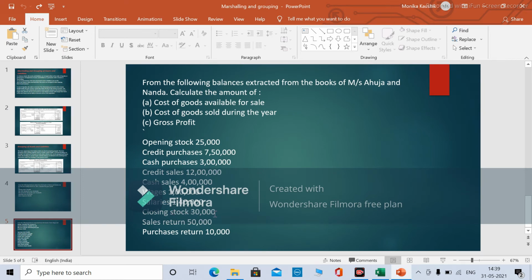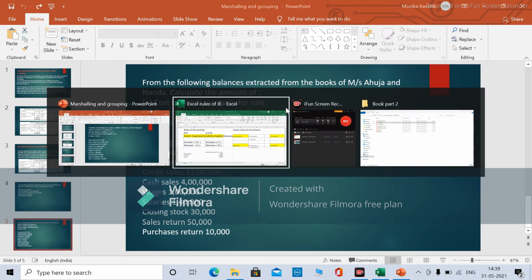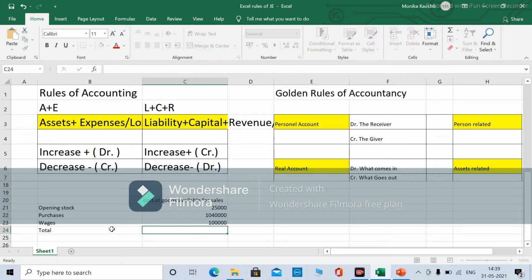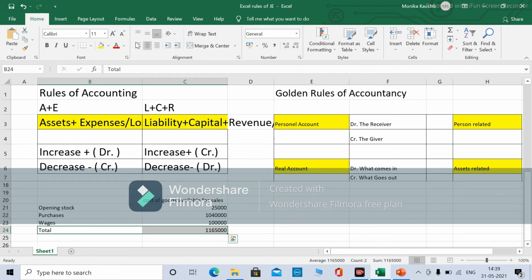Closing stock we will not consider because that is also available for sales. Sales return we will not consider because sales also we will not take into consideration. Purchase return all already done. So for a cost of goods available for sales, this will be, so let's total it. Okay, so this will be our first part completed.